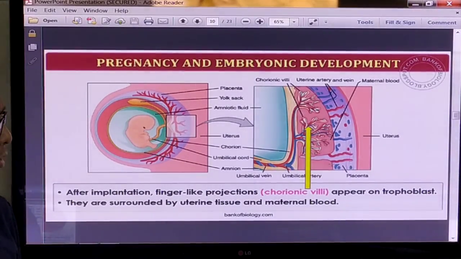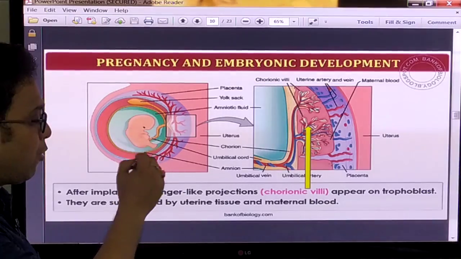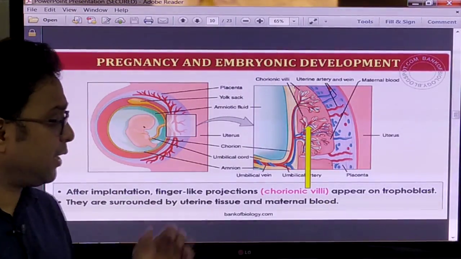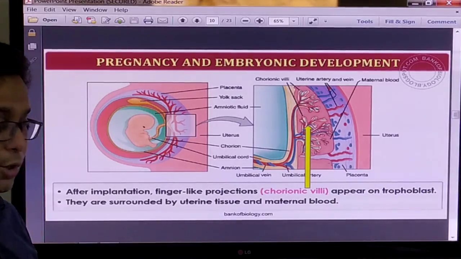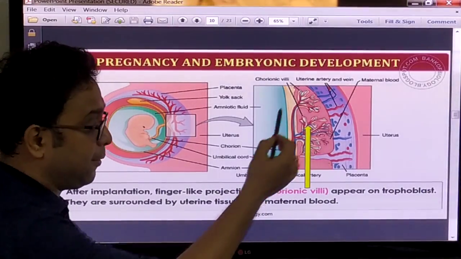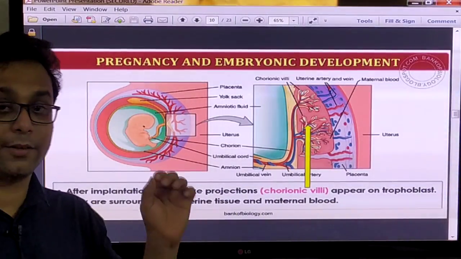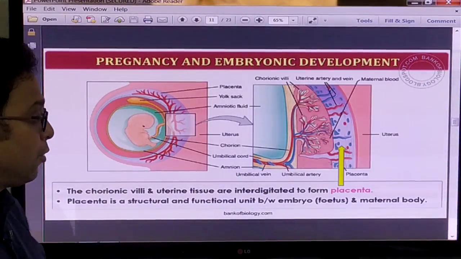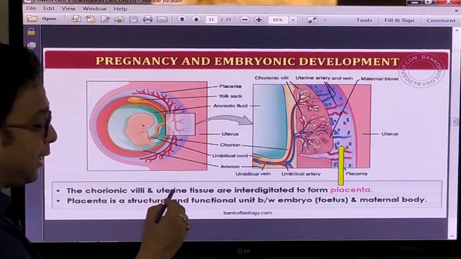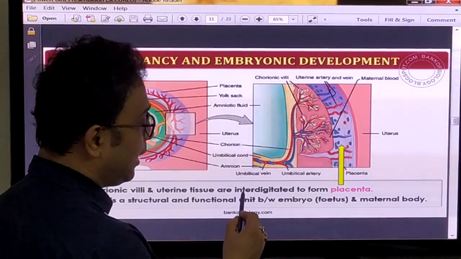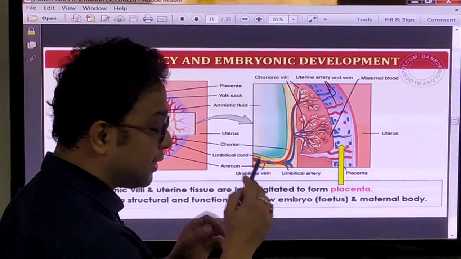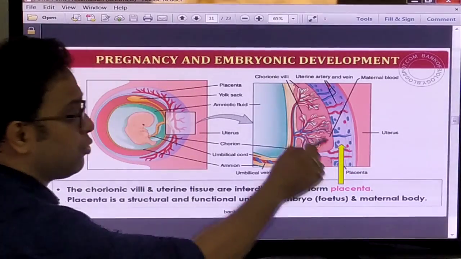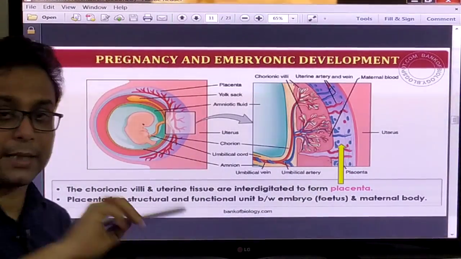After implantation, some finger-like projections are also produced, that is the chorionic villi. Also, you know the placenta is formed. The chorionic villi and uterine tissue are interdigitated and produce the placenta. This is the most important structure.